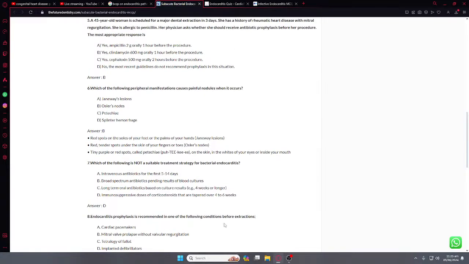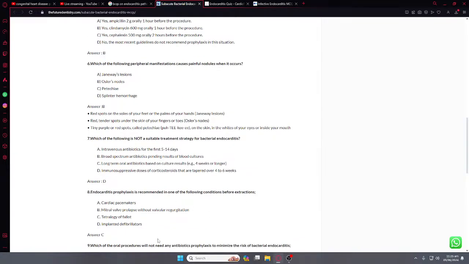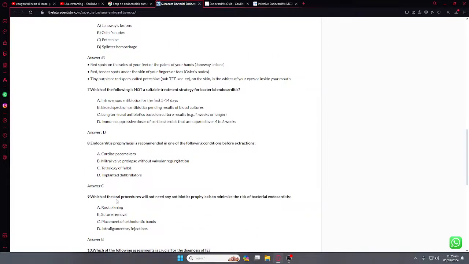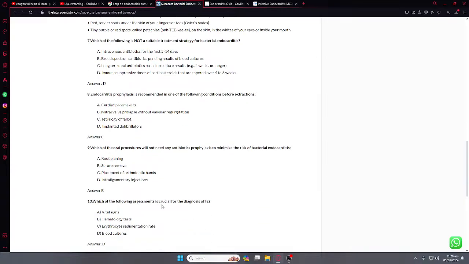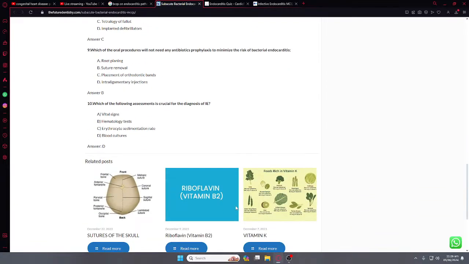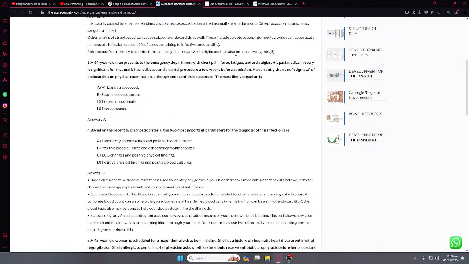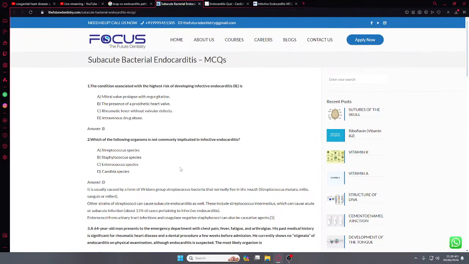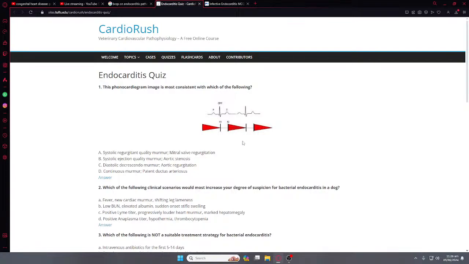Endocarditis prophylaxis is recommended in the following condition before extraction. No idea about this. Which of the oral procedures will not need any antibiotic prophylaxis? Which of the following assessments is used for diagnosis of infective endocarditis? The blood culture. Actually, this is dentistry. That's why many questions were from the dentist side and pharma. I see, I see.